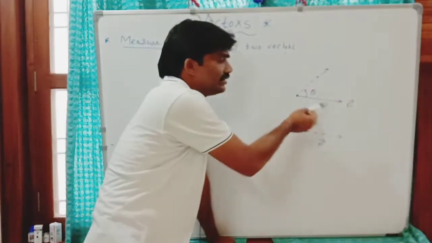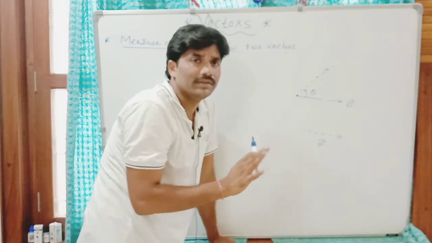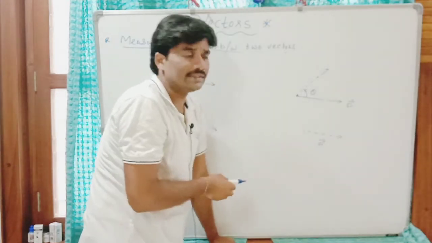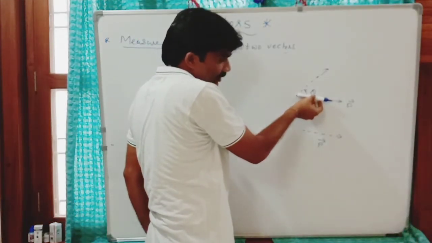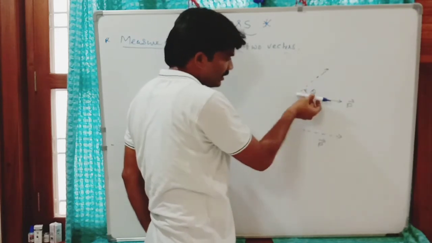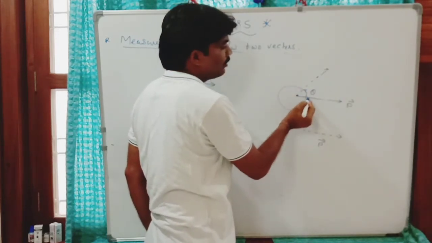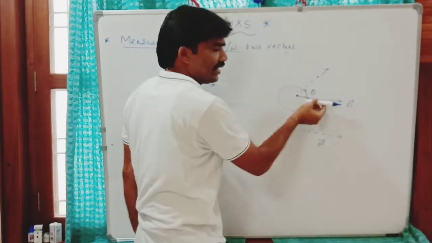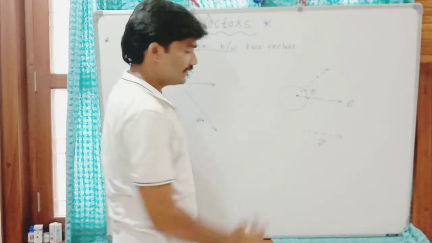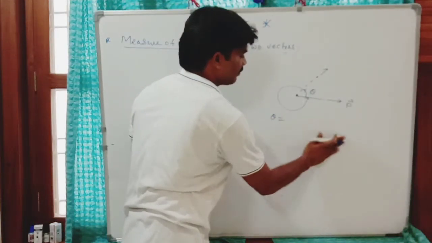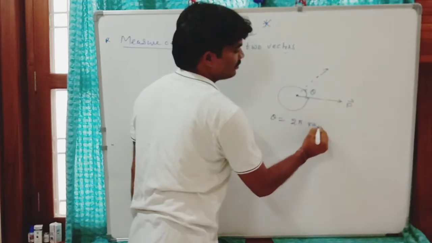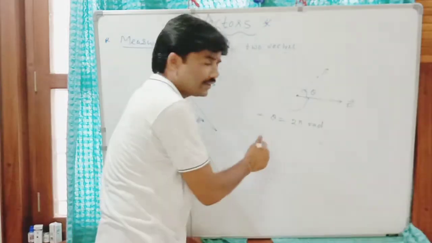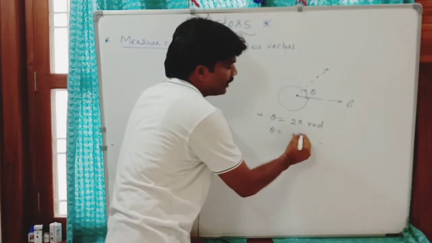So even if direction changes, that vector value does not remain the same. Its value changes, but not for all the angles. If I complete one rotation, if it is made to rotate 360 degrees or 2 pi radians, after one complete rotation the direction also remains the same. If theta equals 2 pi, the angle of rotation, it is still the same direction, same magnitude. After 2 complete rotations, the angle of rotation is 4 pi.